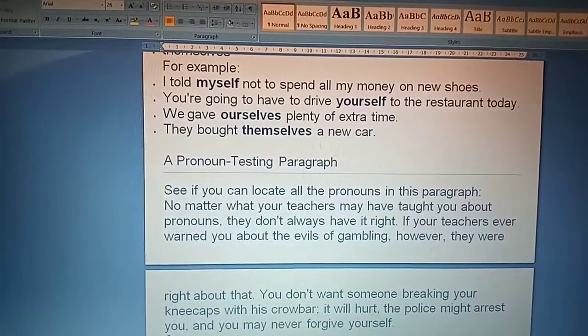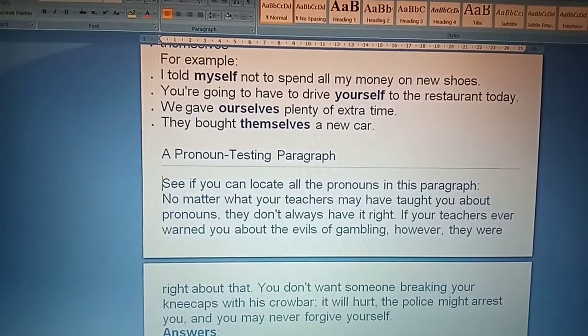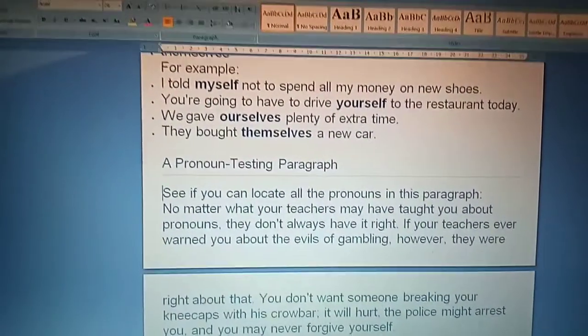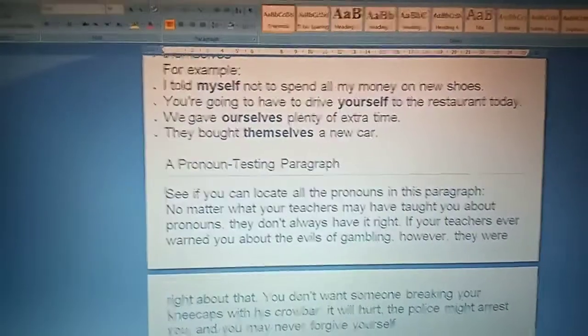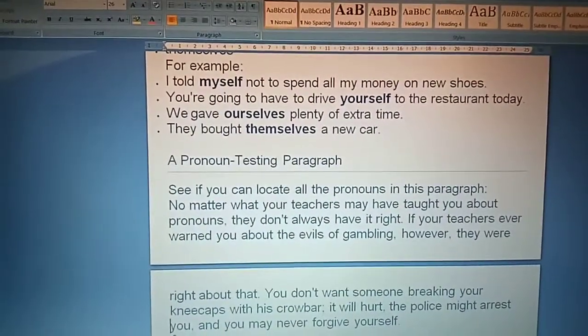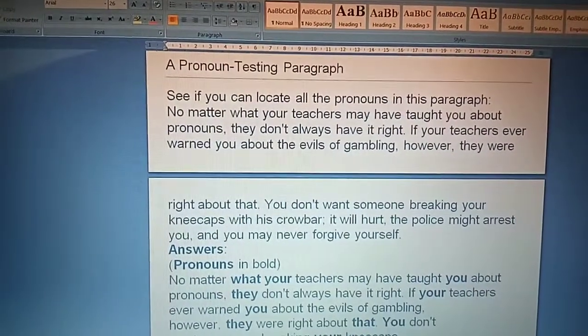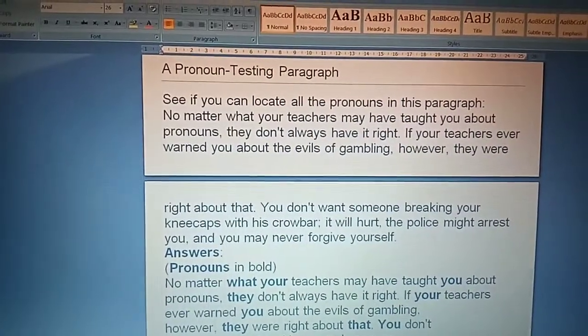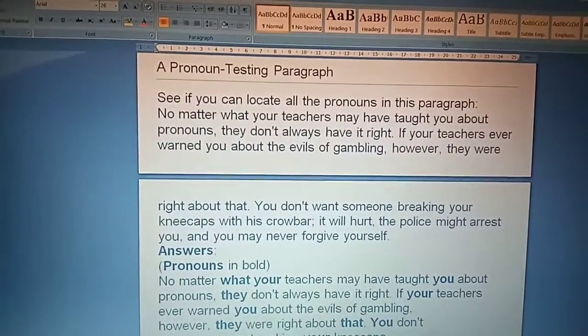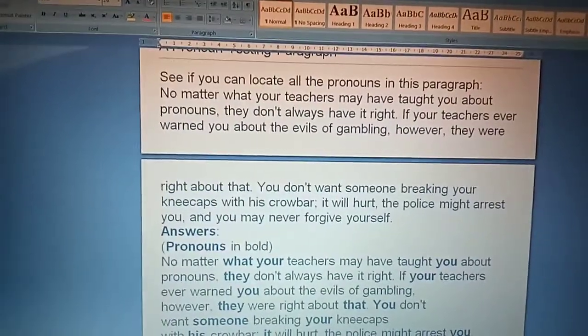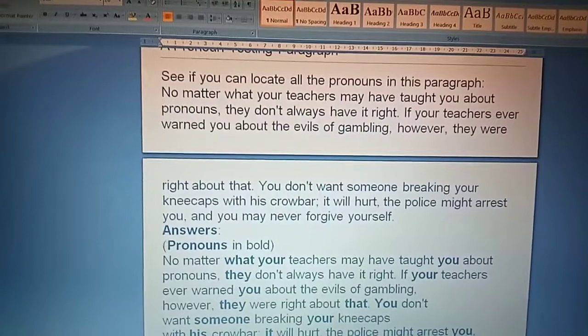Now let me tell you the answers, and you check whether they match your answers. No matter what your teachers may have taught you about pronouns, they don't always have it right.